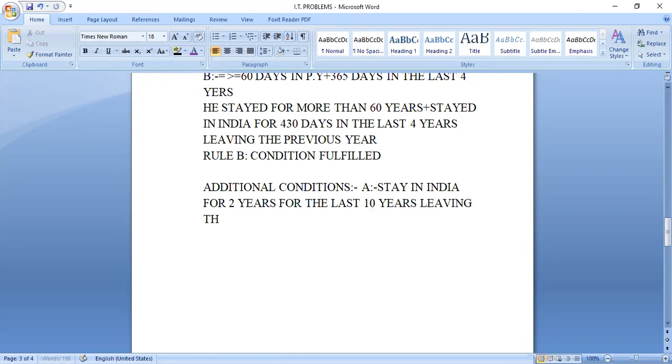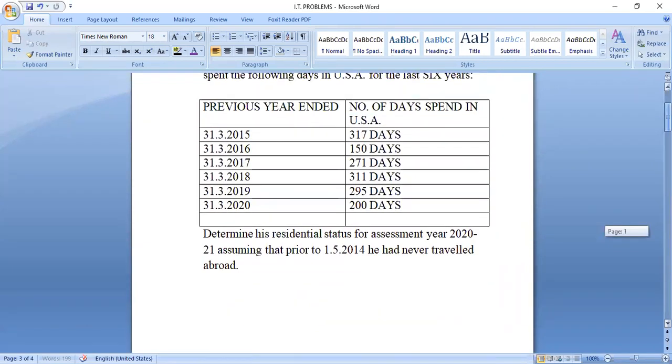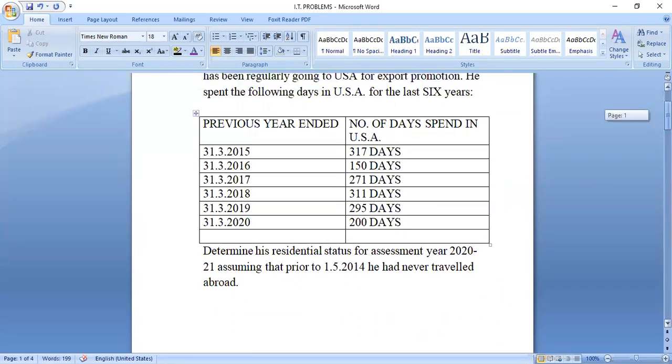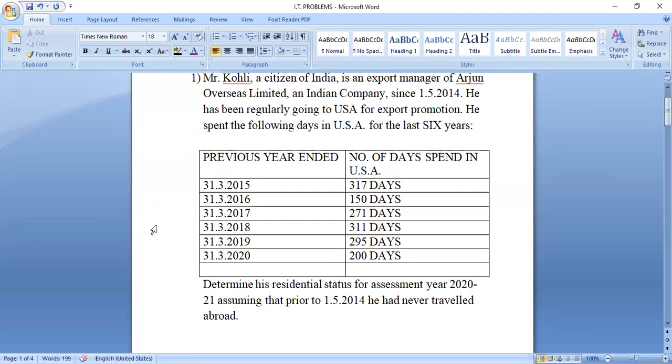Leaving the previous year, have you stayed in India for 2 years in the last 10 years? Check out, what is your answer? Sorry, minimum 2 years out of 10 years. Had he stayed in India minimum 2 years out of 10 years? Check out the problem. See the problem here, when he went to USA.